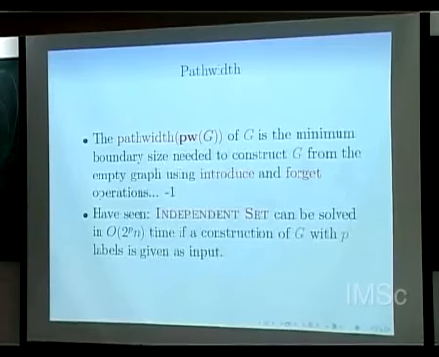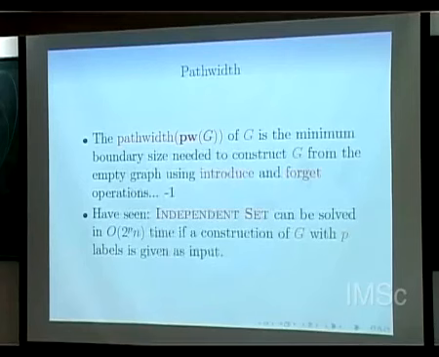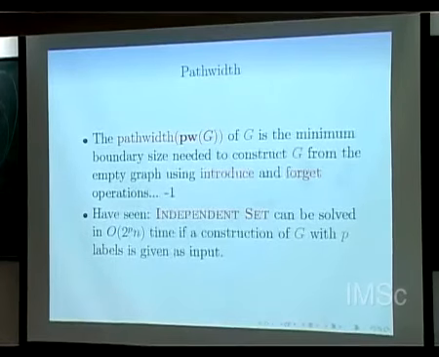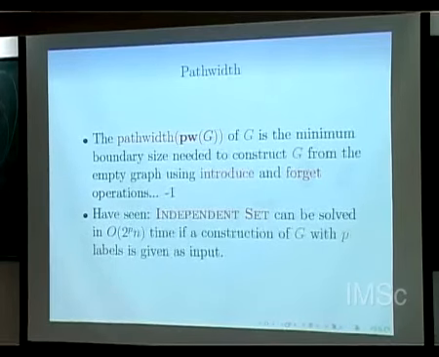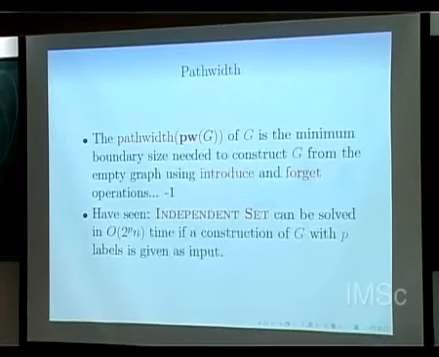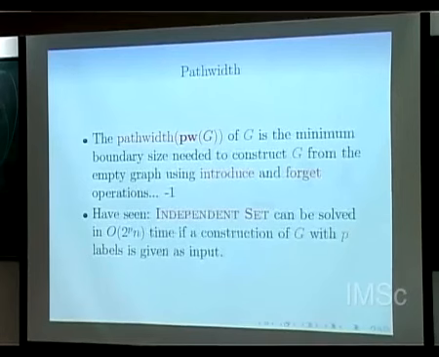If someone gave you this construction of the graph with these p labels, then you can compute independent set in 2^p n time, the way I have explained the algorithm. In the beginning you have just one node, everything is easy. Next time if someone comes, you know how to update the table, so you can compute the maximum independent set of this graph in this much time.